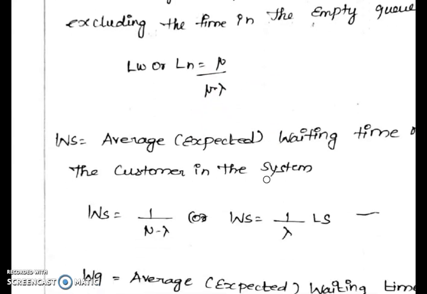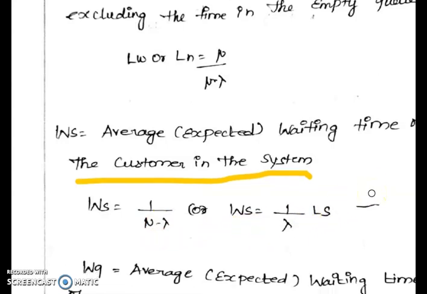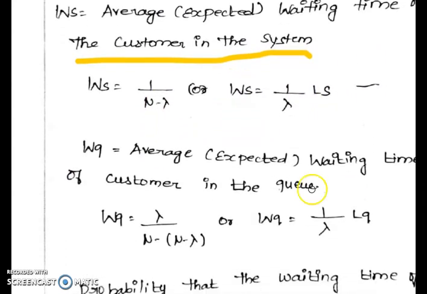Ws means the average expected waiting time of a customer in the system, and Ws equals 1 by (mu minus lambda), or Ws equals 1 by lambda times Ls. Here Wq means the average expected waiting time of a customer in the queue. W is the system, Wq is the queue. There is a difference between Ws and Wq.